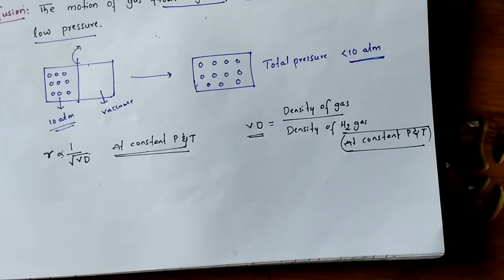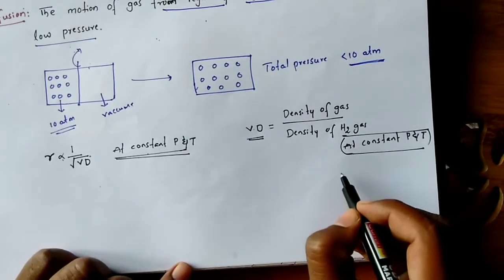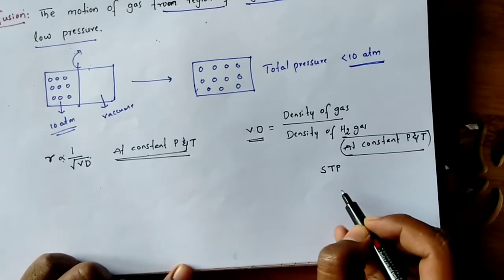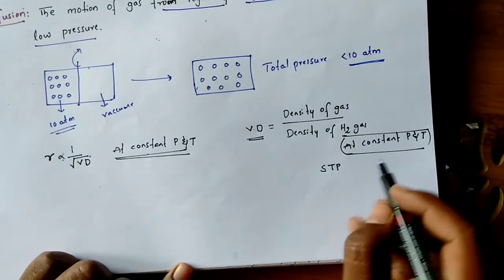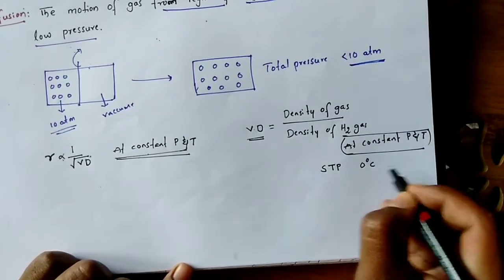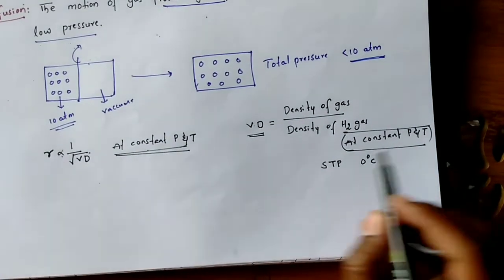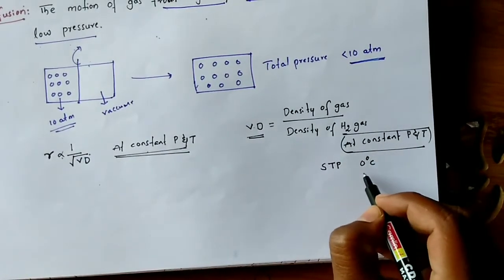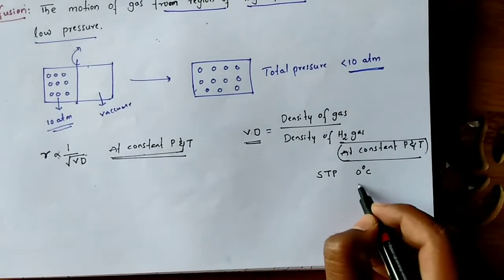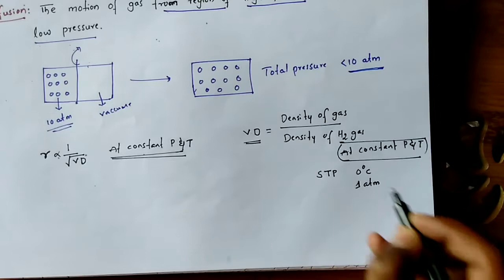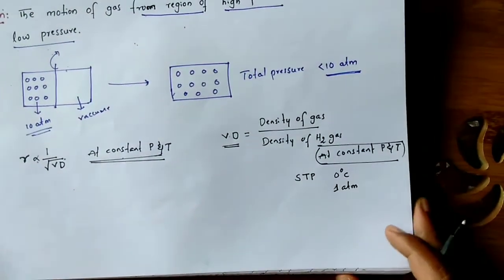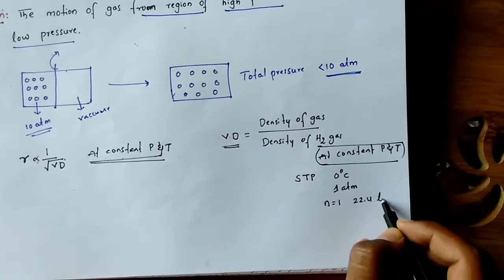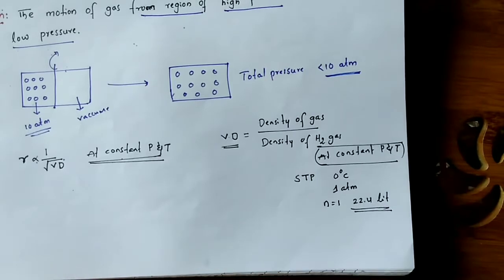Suppose I am taking STP conditions. STP means standard temperature and pressure, that is, 0 degree centigrade standard temperature and standard pressure 1 atmosphere. We know that at STP conditions, 1 mole of any gas occupies 22.4 liters.